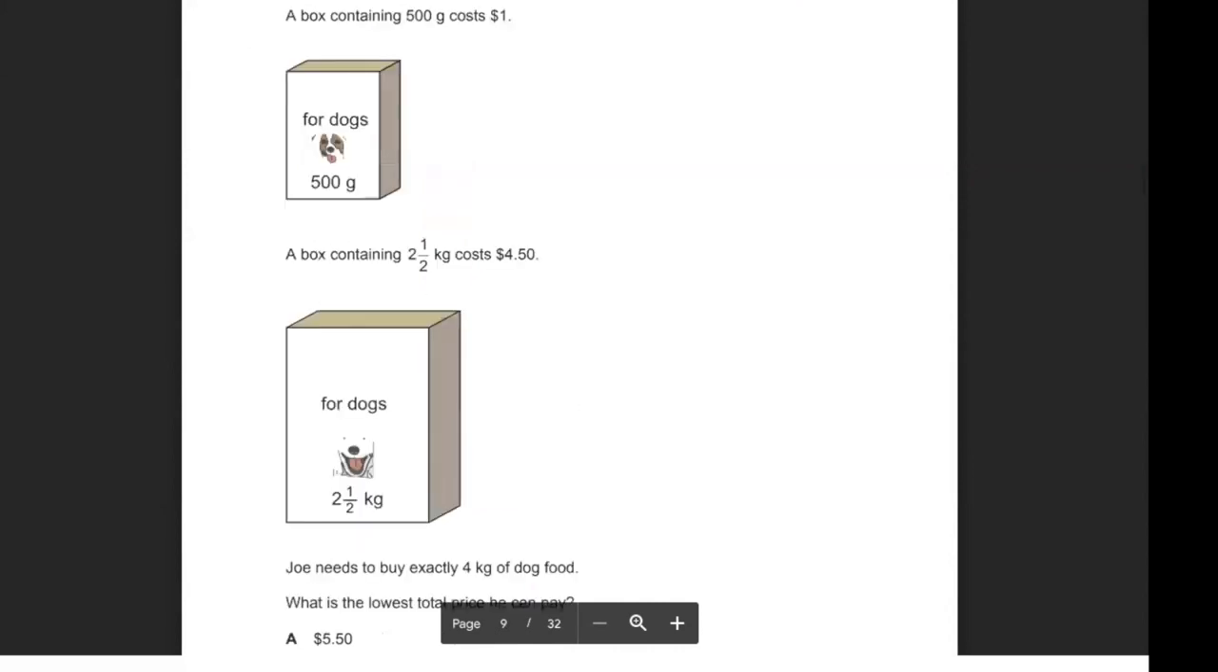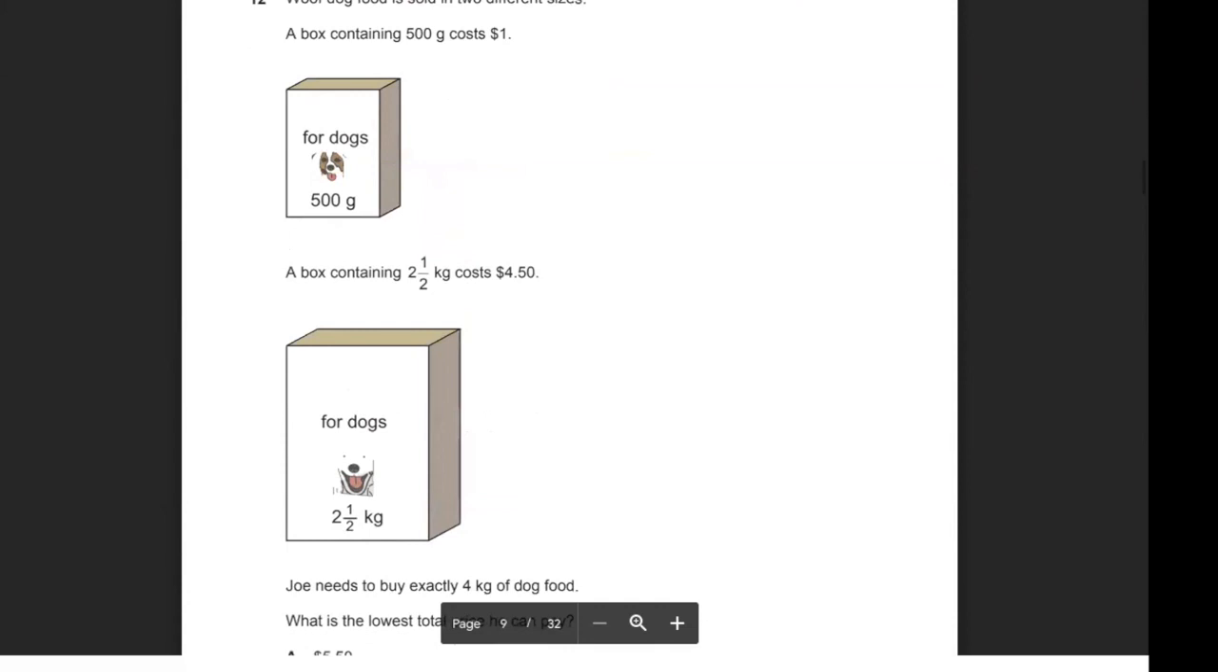So in terms of this, there is a number of different ways you can do it. If you want to buy exactly 4 kilograms, there's 2 ways of doing it. Either you can just buy 8 lots of 500 grams. So you can fit 8 lots of 500 grams into 4 kilograms, which will just simply be $1 times 8, because you're having 8 lots of that. So that will give you $8.